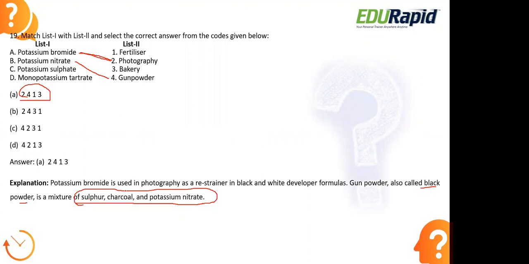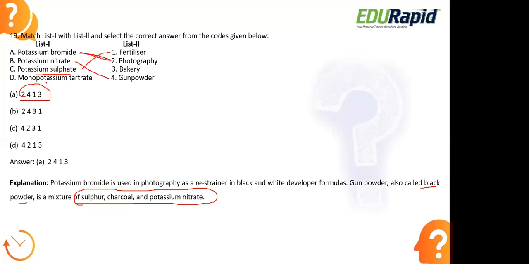Here the sulfur as well as powdered charcoal, these two act as a fuel, but potassium nitrate, which is present in this gunpowder, is the one which is acting as an oxidizer. To attain the ignition temperature and to catch fire, potassium nitrate is required. Clear? Okay, now when we are looking at this, potassium sulfate is the one which is used in the manufacture of fertilizers, which is required for the growth of the plant, because these are necessary for the growth of the plants. Potassium and sulfur in a compound form is added to the soil.